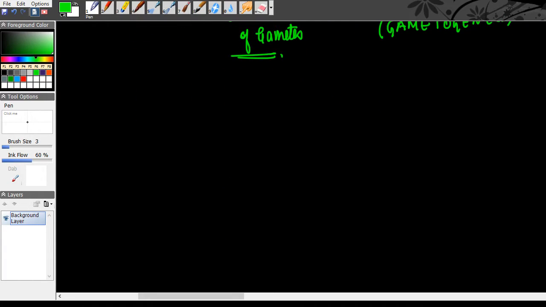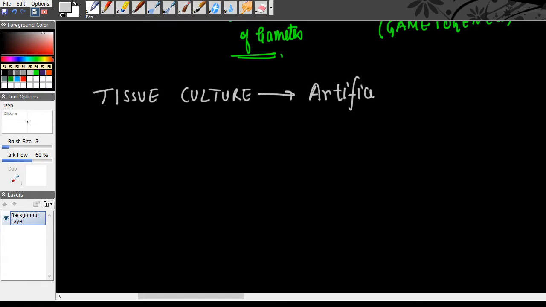Now we come to tissue culture. Now somebody has asked me if tissue culture is important. Now tissue culture is a form of artificial vegetative propagation. But again, in your textbook, it is in a green box. If you see, it is in a green box.